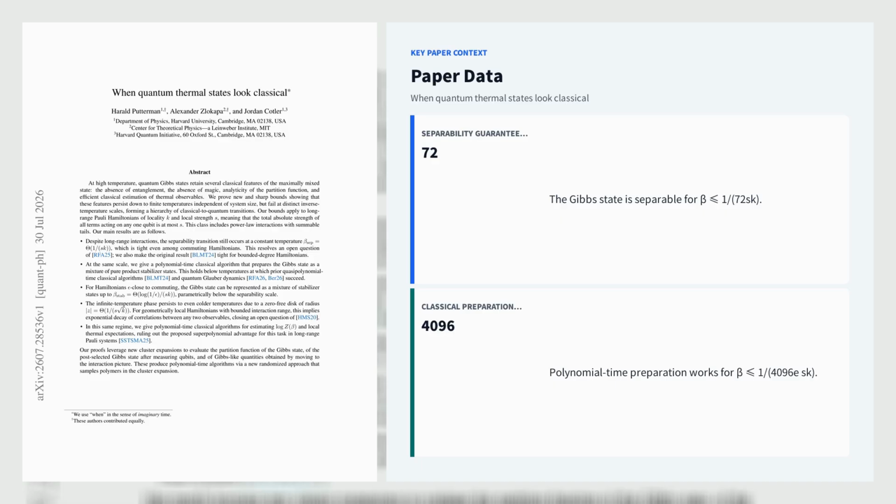For Hamiltonians epsilon-close to commuting, stabilizerness persists to the parametrically colder scale theta(log(1/epsilon)), separating the disappearance of entanglement from the disappearance of magic. Independently, a cluster expansion based on Pauli-specific polymer counting establishes a zero-free partition function disk of radius theta(1/(s square root k)). Within it, local thermal expectations and log Z are estimable in randomized polynomial time, and geometrically local systems exhibit exponential correlation decay.